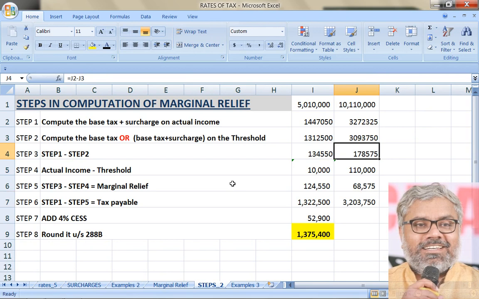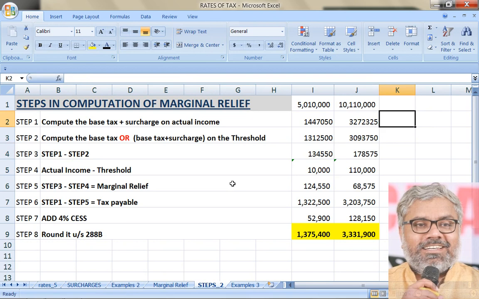Then you have step 6, that is step 1 minus step 5. So step 1 is basic tax calculation, what you have been doing already, minus marginal relief. This gives us the tax payable, of course, after adding the 4% cess and rounding it, we will get how much? 33,31,900. That is going to be the final tax liability of the SSC if marginal relief is available.